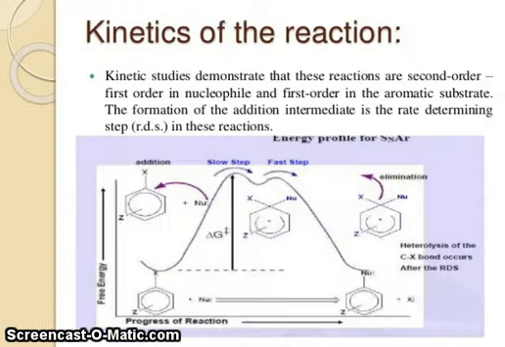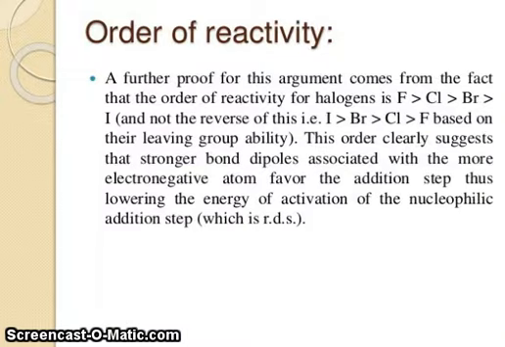Kinetics of the reactions. Kinetic studies demonstrate that these reactions are second order, first order in nucleophile and first order in the aromatic substrate. The formation of the addition intermediate is the rate determining step in these reactions. Now, order of reactivity.